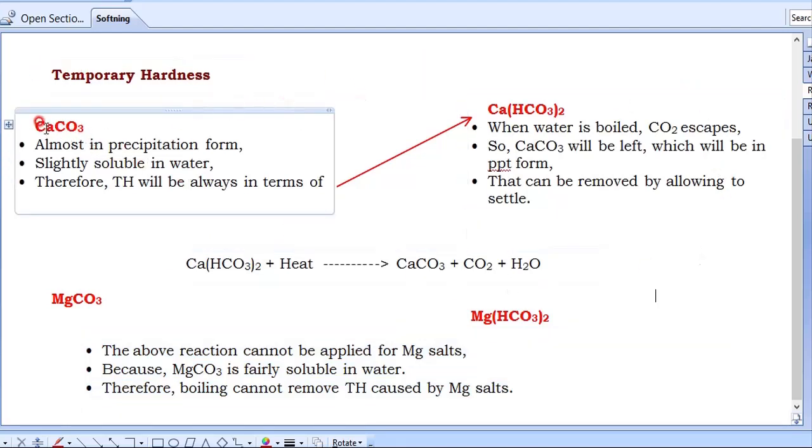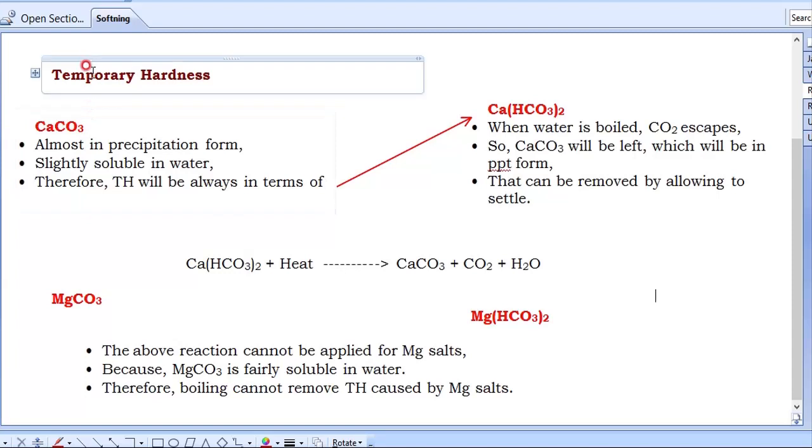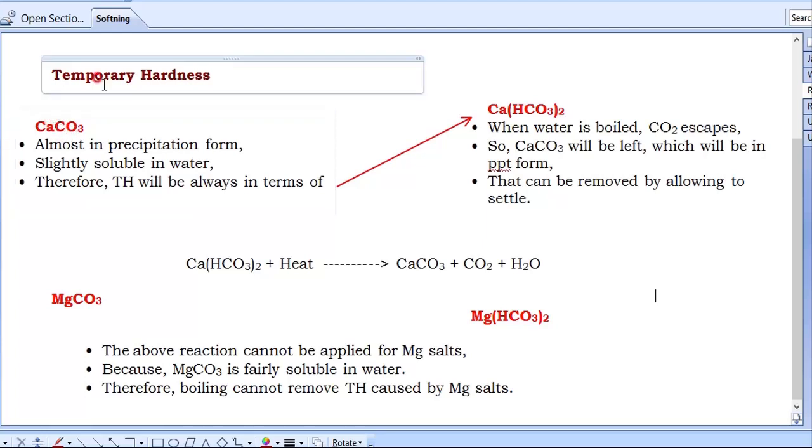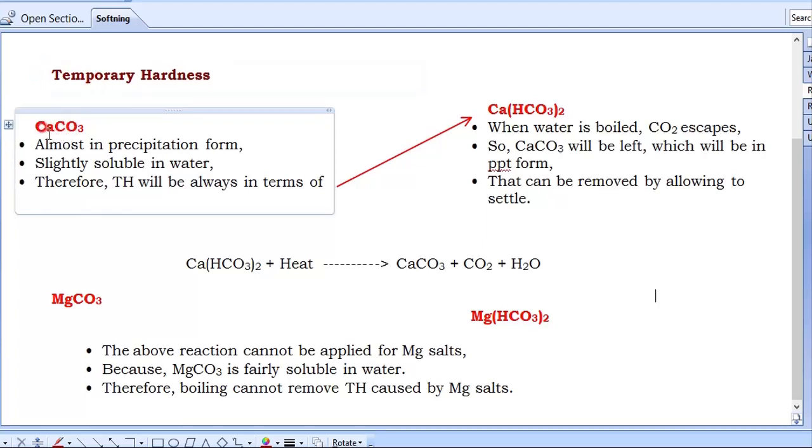See this calcium carbonate. If calcium carbonate is present in the water, then we can say the water is temporarily hard water. This CaCO3 is almost in precipitation form. This will always be in a precipitation form, slightly soluble in water. Means we can say that it is insoluble in water. Insoluble means it will not dissolve in the water. Then how to remove the temporary hardness because of CaCO3?